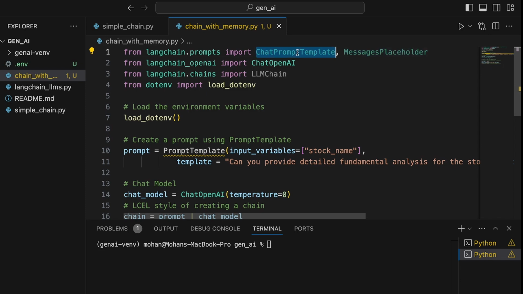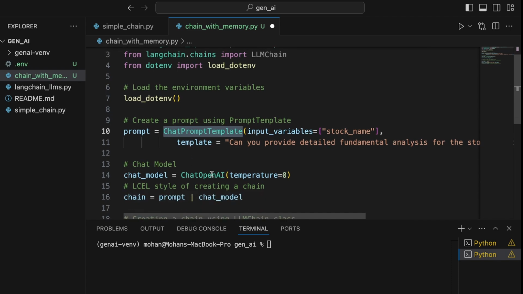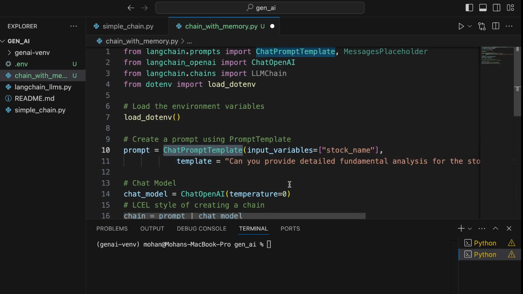But what exactly is the distinction between the PromptTemplate and ChatPromptTemplate is what we'll learn now. ChatPromptTemplate also lets you create a prompt, but it will also help you have an additional placeholder for the complete conversational history. That's the reason why we have imported this additional class called MessagesPlaceholder. So now let me update this ChatPromptTemplate in place of PromptTemplate here. This also enables us to assign roles to the different messages here, and it helps enable multi-turn conversation, especially when you are using chat models like ChatOpenAI. That's the key distinction between the PromptTemplate and ChatPromptTemplate.